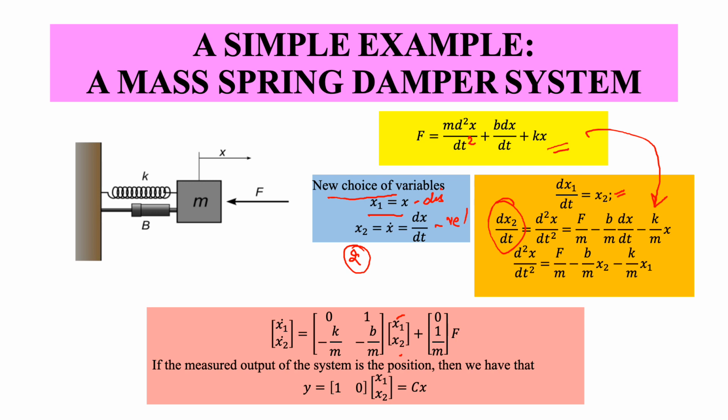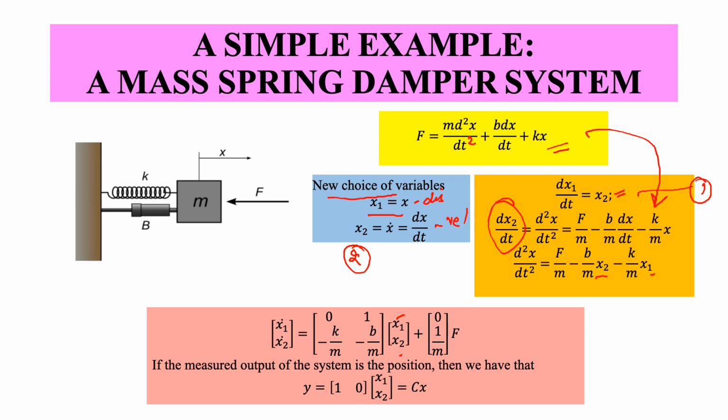Now if you look at the first equation, you see the expression of x1 in terms of x2. What I would like to do now is to express dx2 by dt in terms of x1 and x2. So now let's see how to do that.